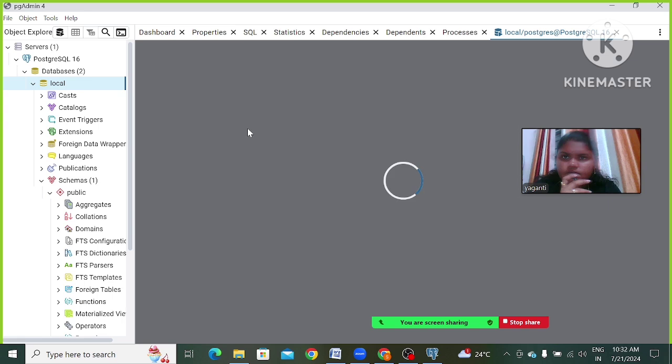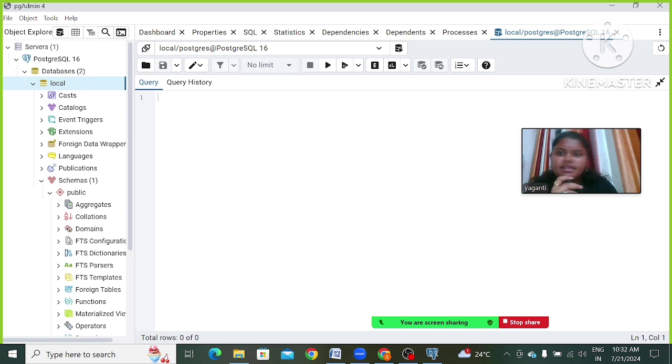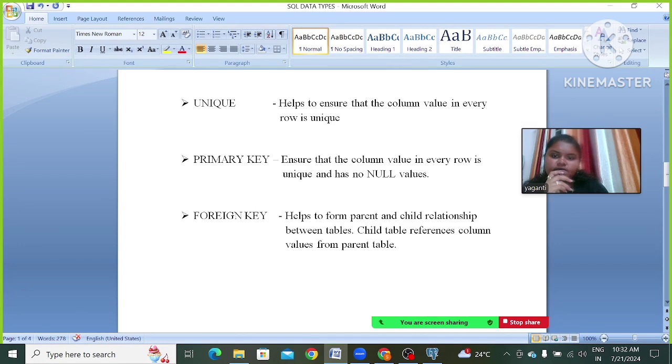So in this, I'm going to create one more database. Right click on this, create, click on database. It will ask for some name, give some name. I'm going to give local. See, here we got our database local. In this we will be having schemas, and in that we will have the public schema. In that we are having some tables, right?